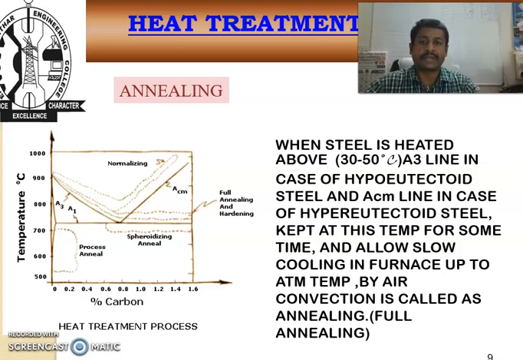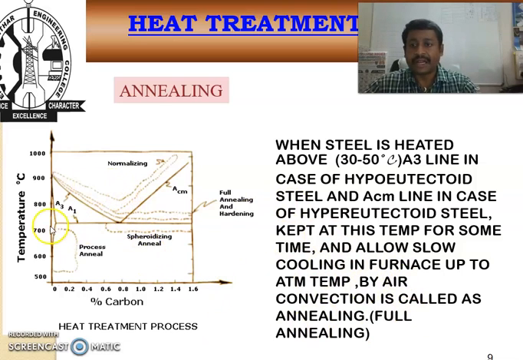So in this annealing process, we heat a steel up to 30 to 50 degrees Celsius above the upper critical temperature line, and then keep it at that particular temperature for some period of time to obtain desired properties, and then we put it into the slow cooling process. Cooling is done by the furnace itself, so that is called the annealing process. So it's called the full annealing process.